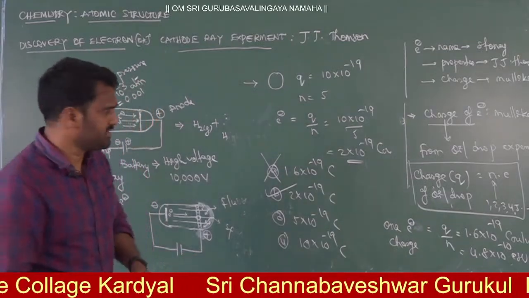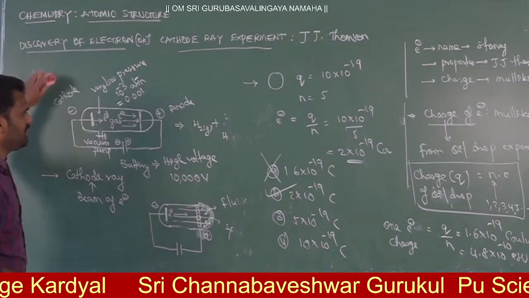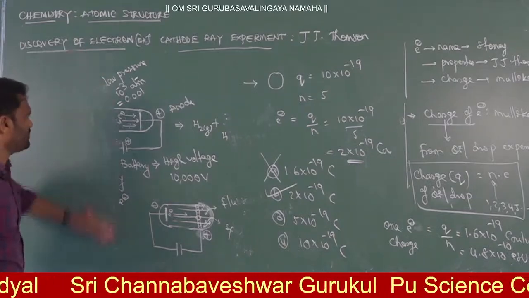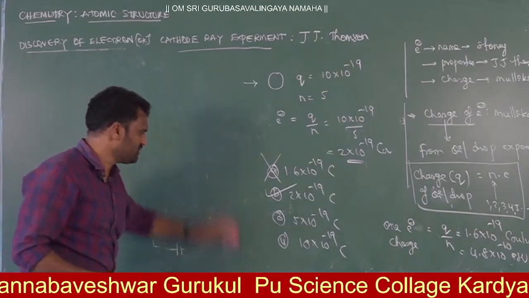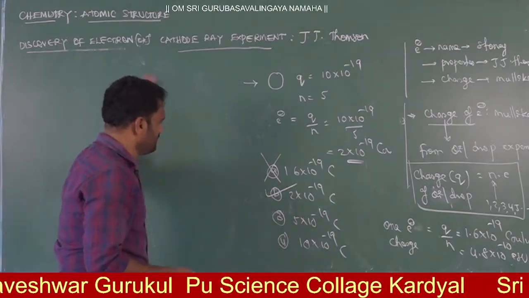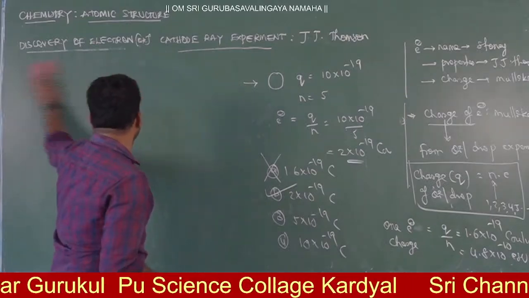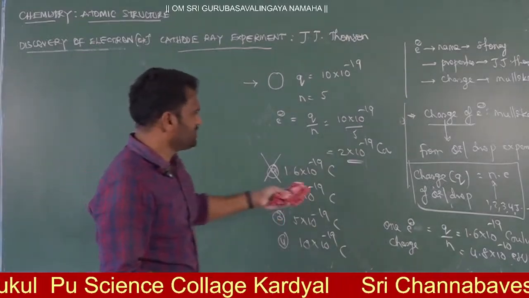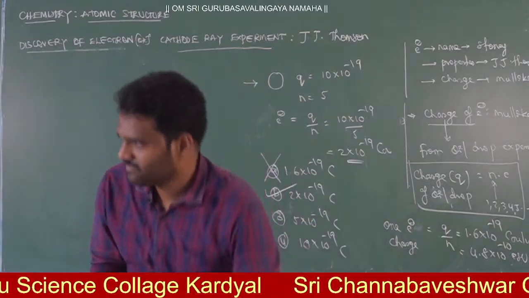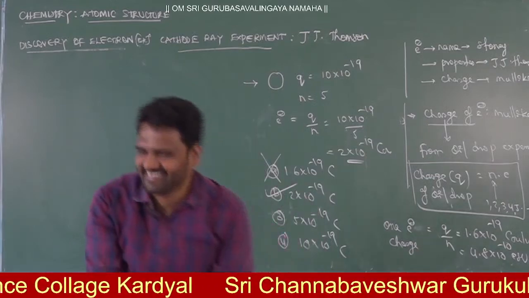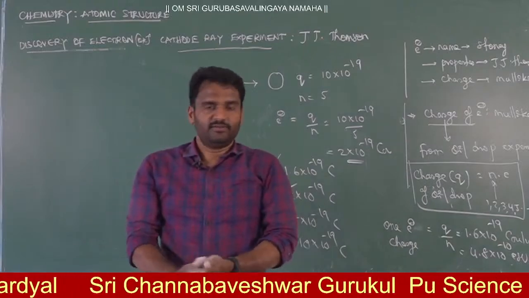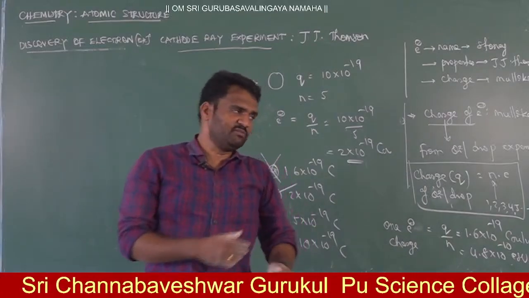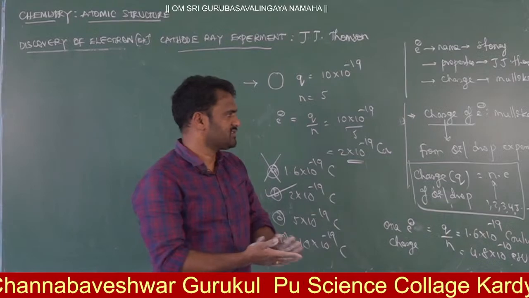Next, e by m ratio means getting the mass of the electron. How do we calculate the mass of the electron? Today I will continue, tomorrow I will continue from this. Let me revise once.